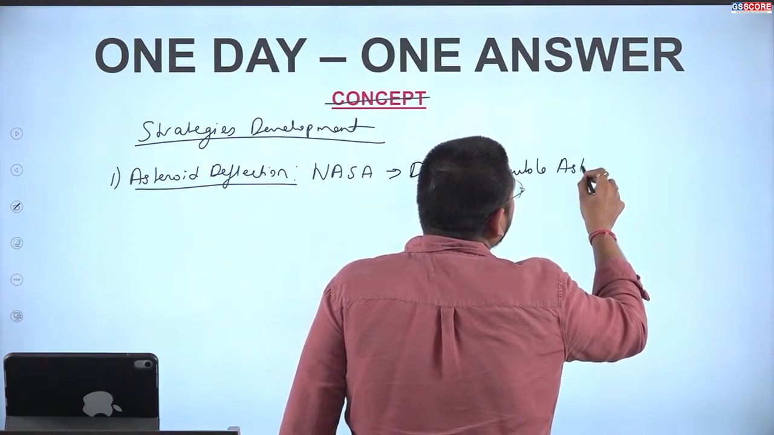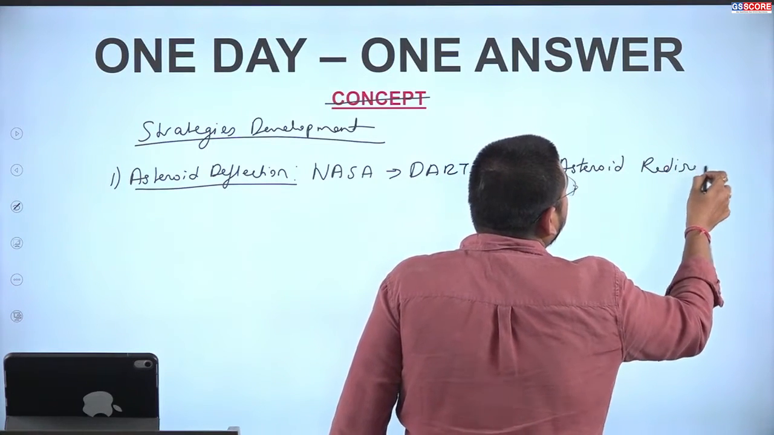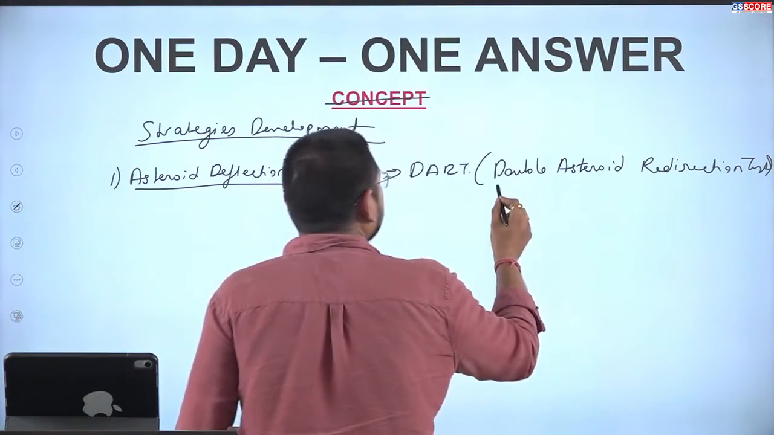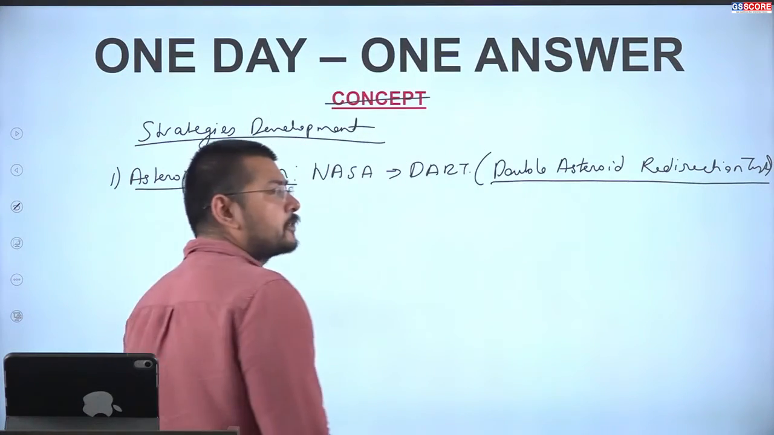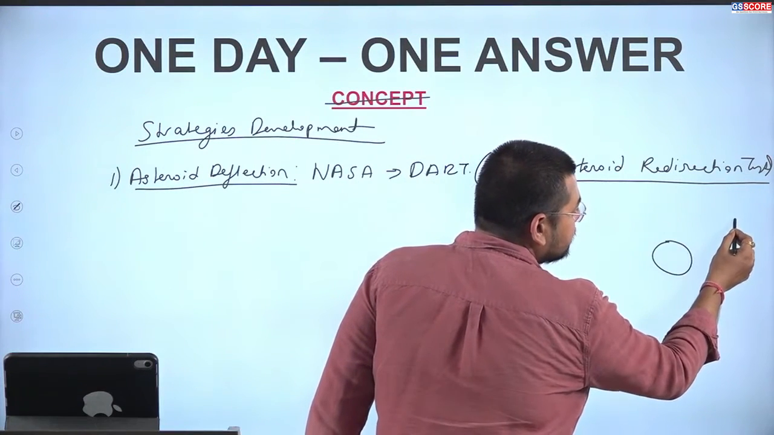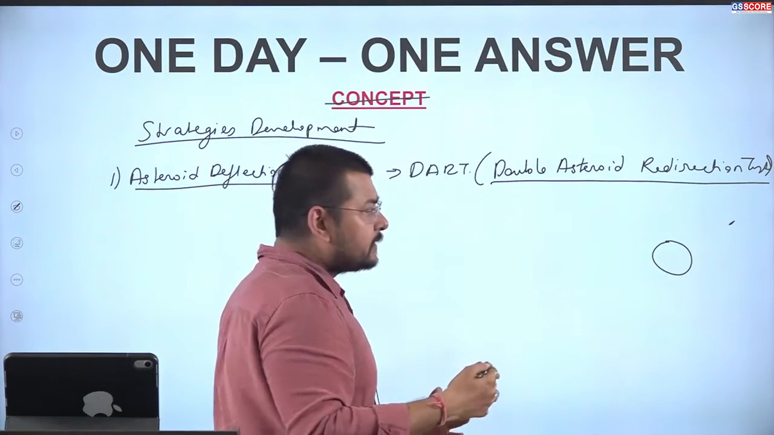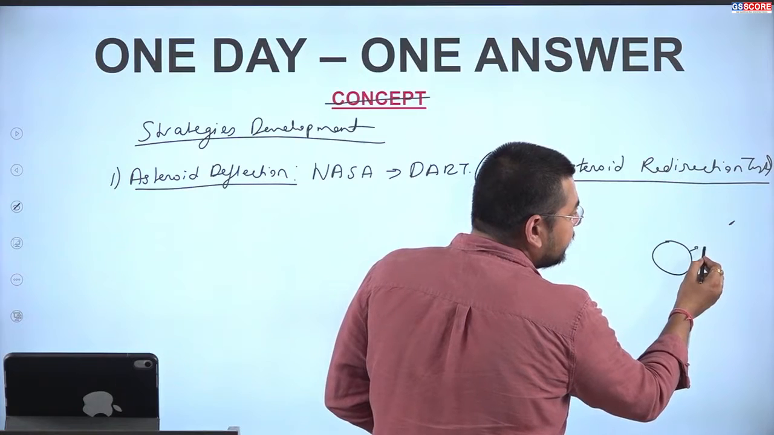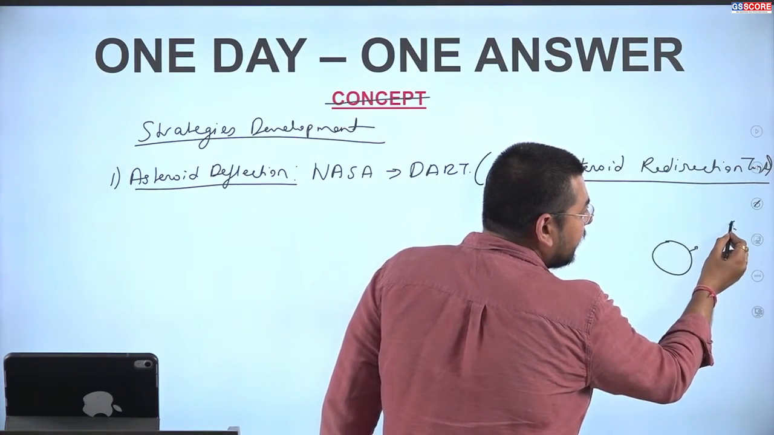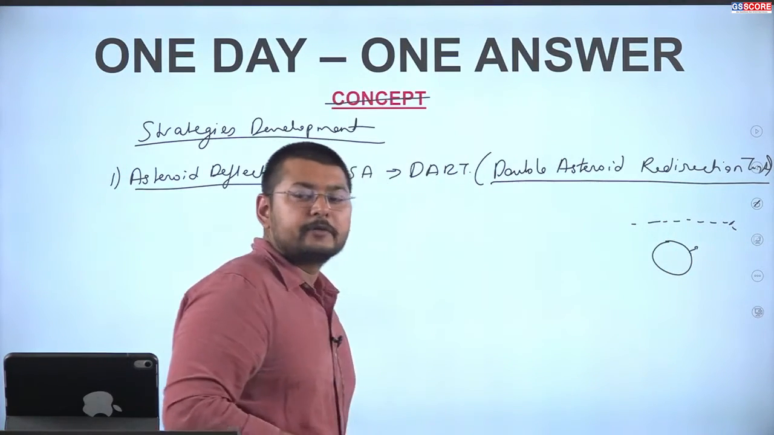Double Asteroid Redirection Test. This is one of the strategies which is taken into consideration. If this is Earth and this is the asteroid which is coming towards the Earth, what strategy is taken up here? Certain missiles will be fired from the Earth, and these missiles will divert the trajectory of this asteroid while it is coming closer to the Earth.